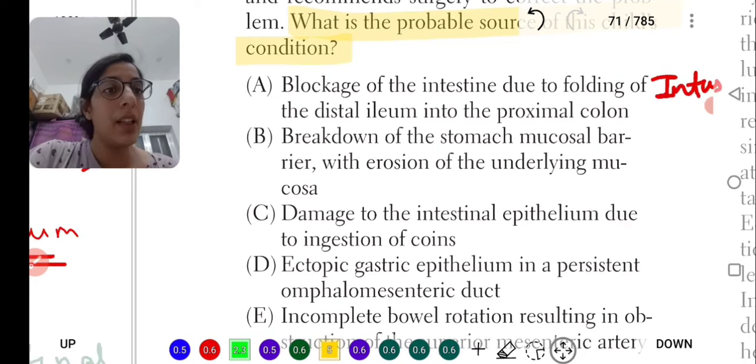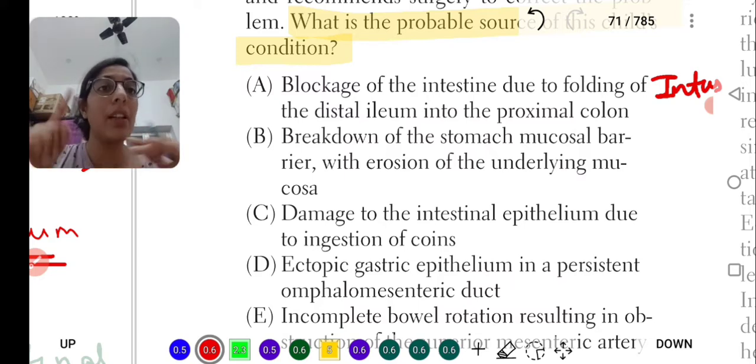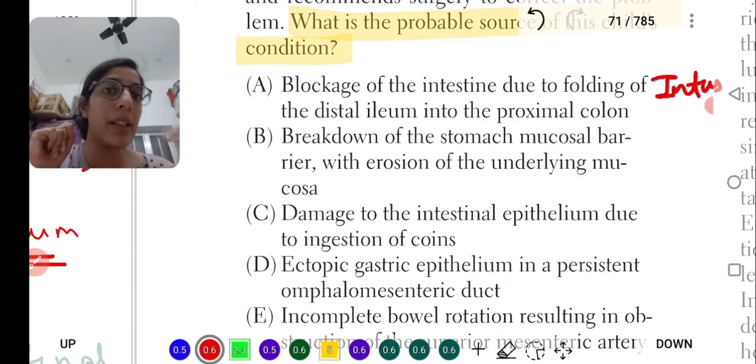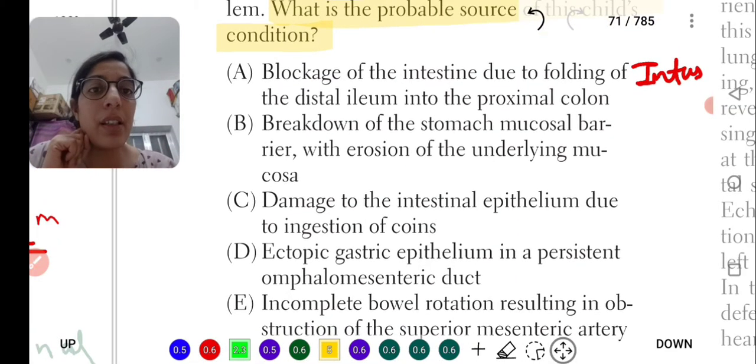The second statement says breakdown of the stomach mucosal barrier with erosion of the underlying mucosa, suggesting peptic ulcer, because in peptic ulcer there is breakdown of the mucosal layer of the stomach.